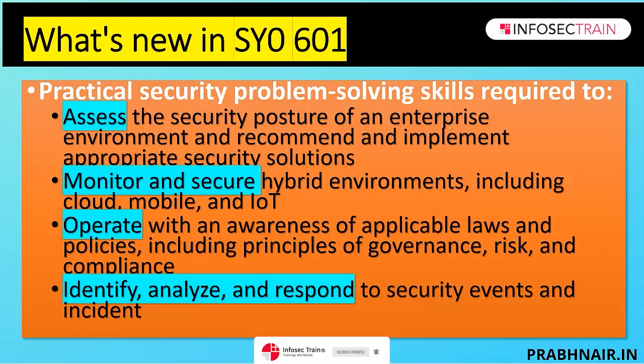So by the end of the day, Security 601 covers 4 sections. First, identify the gaps; then monitor as per the company requirement; operate the services as per the legal and regulatory requirement; and whatever gaps you have identified, respond to them in a timely manner. So these are the 4 areas covered in the 601.